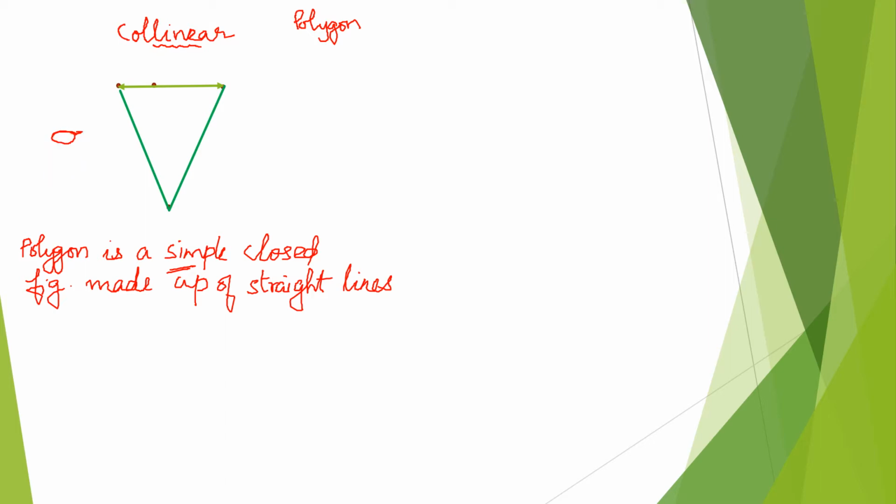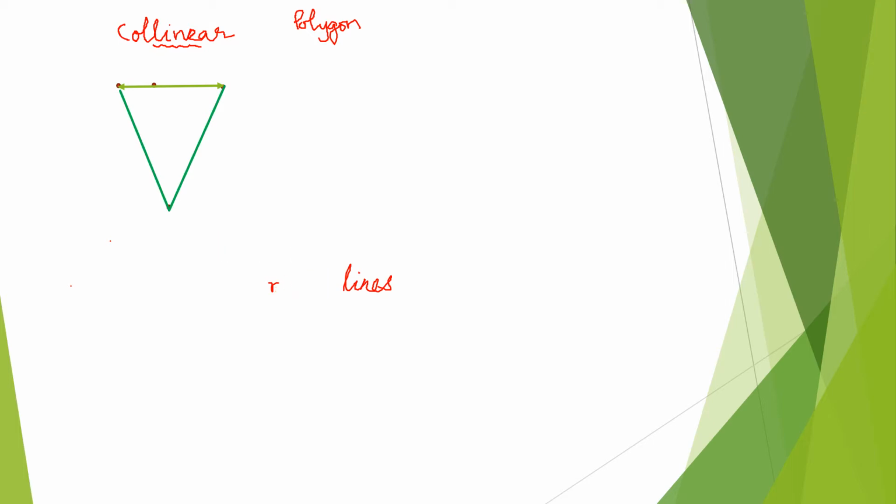So the smallest polygon is, can you name the smallest polygon? It is a triangle. Yes, the smallest polygon is a triangle, because with two straight lines you cannot make a closed figure. A polygon has to be closed, it has to be simple, and it has to be made up of straight lines alone. Now we have taken 4 points, and 1 point is coming out, and we are getting a triangle.